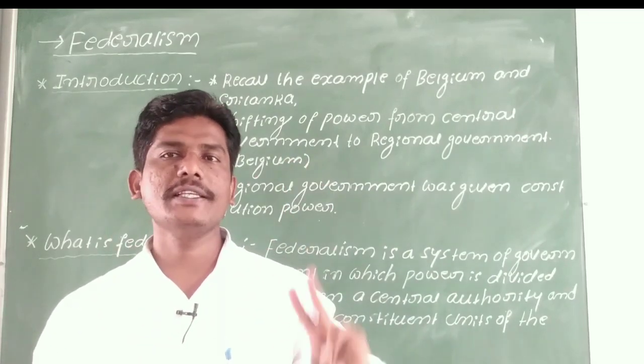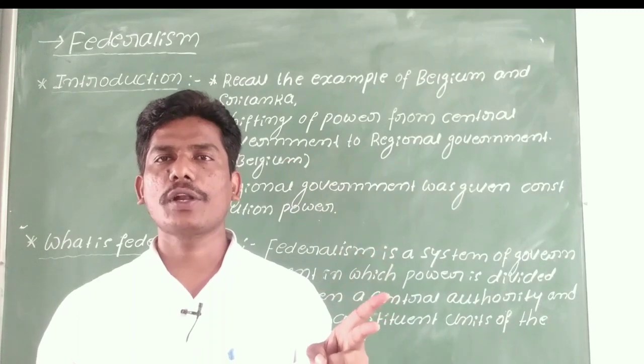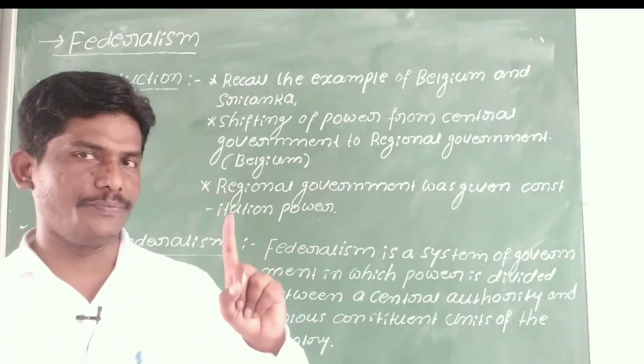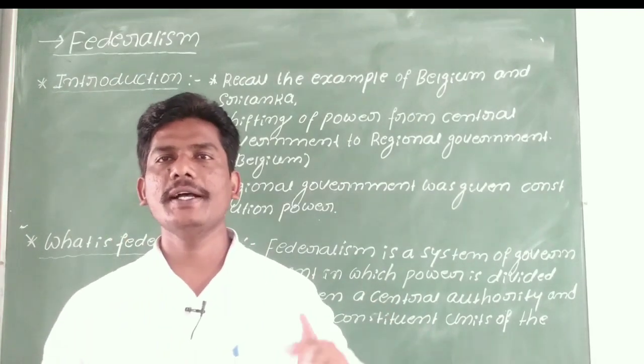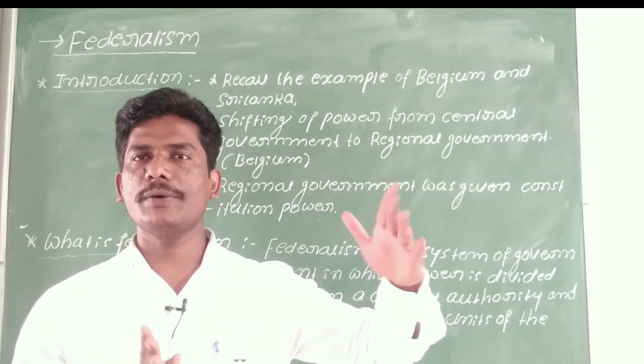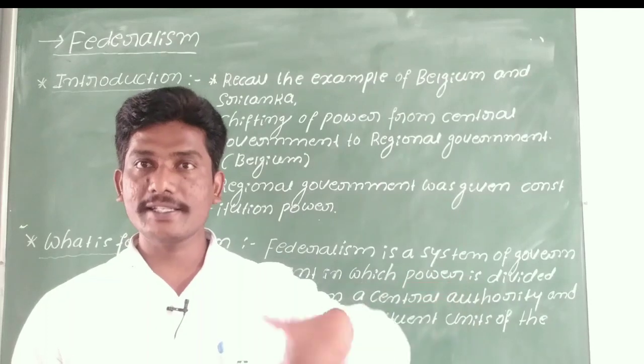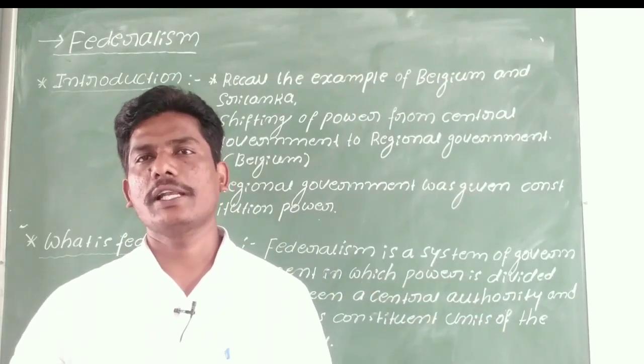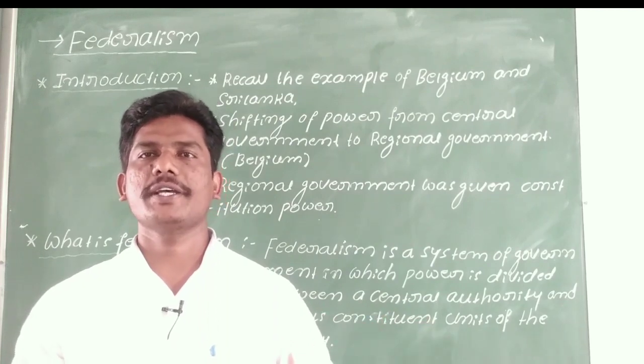Here we can see two tiers of government, or more than two tiers of government, in a federal system. For example, in India, the central government at the central level, the state government at the state level, and local bodies or local governments at the local level, or as we call it, the panchayat level.